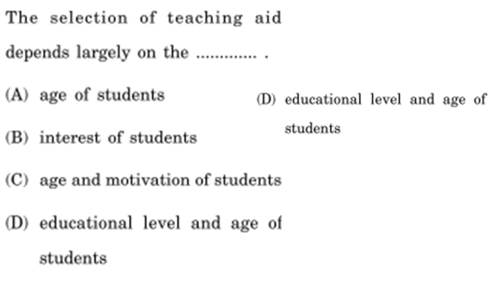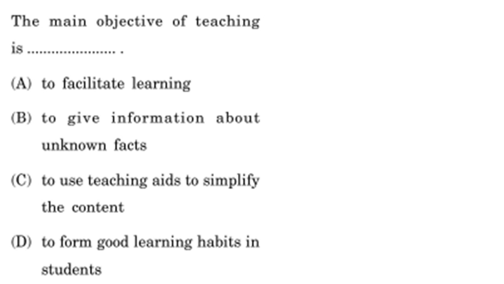Now moving on to our next question, friends. The question is, the main objective of teaching is to facilitate learning. Option A. Option B is to give information about unknown facts. Option C is to use teaching aid to simplify content. Option D is to form good learning habits in student.